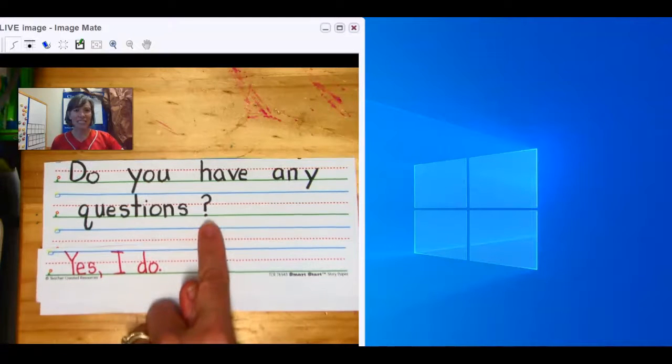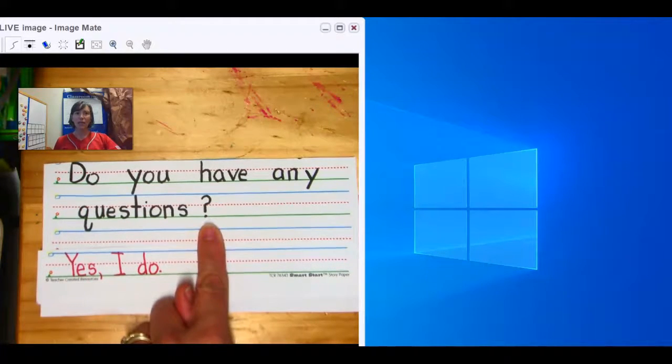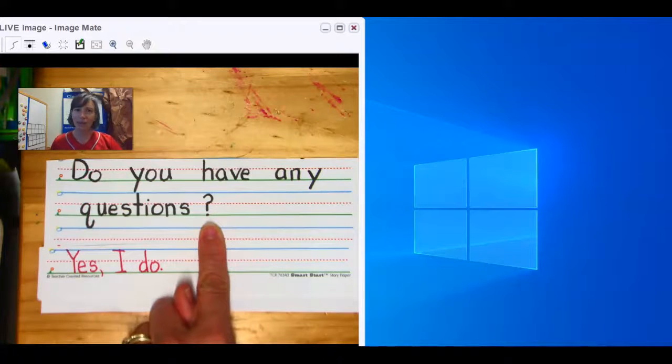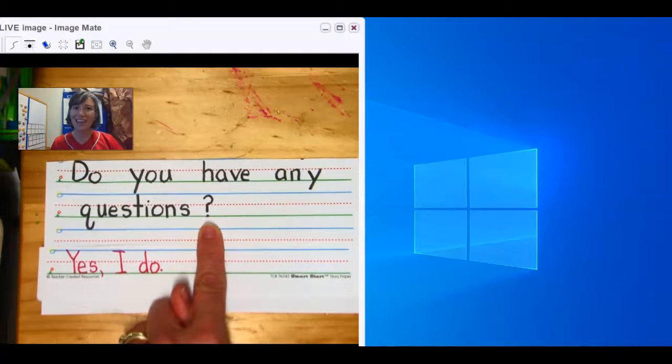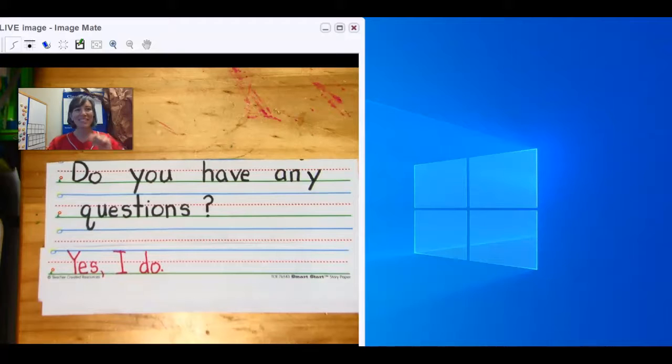But this sentence doesn't end in a period. This sentence ends in something else. What is this? Mrs. St. Andre has a video that's going to help us learn.